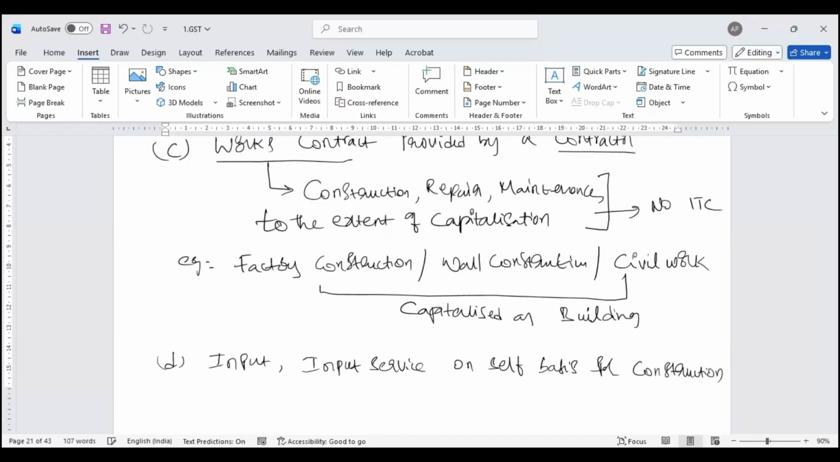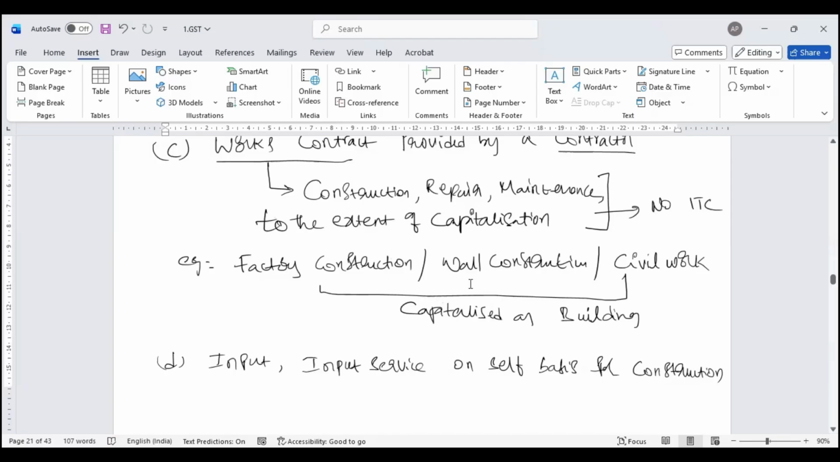So the law says that, look, you want to construct a building, you give the entire contract to a third party. There is an engineer who comes with material, who comes with labor, he constructs the building and gives it to you. That's clause C. Clause D, I have my own people, I have my engineer, I have my labor. So what I'll do, I buy material, I buy a few outsourced hired labor, and I do the construction myself. In both cases, you're not eligible for input tax credit.